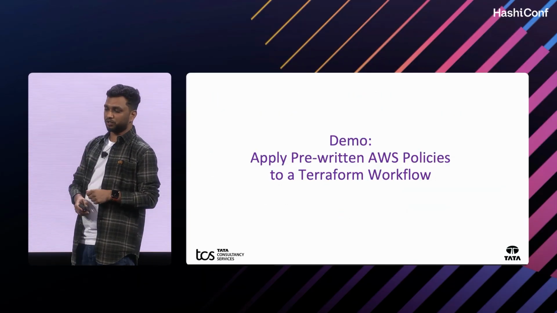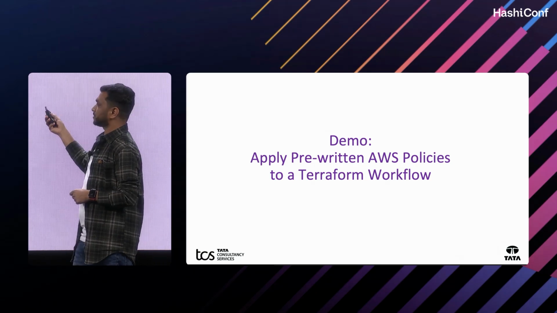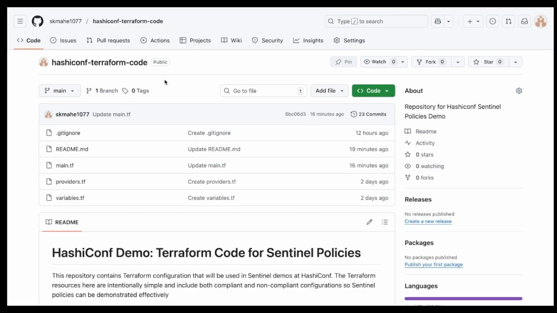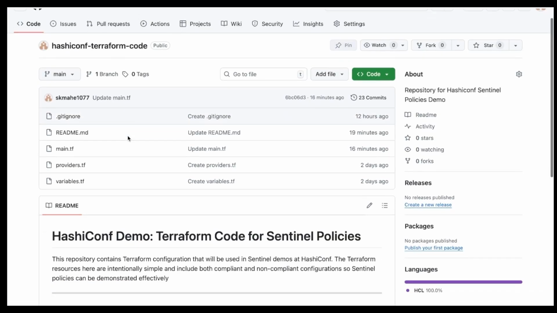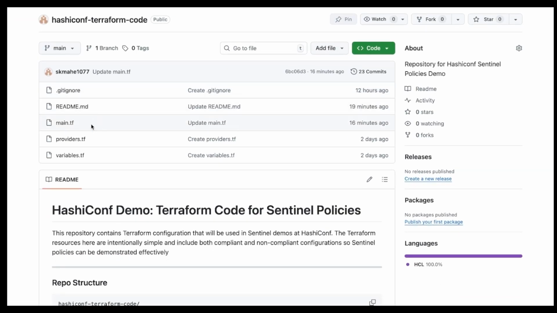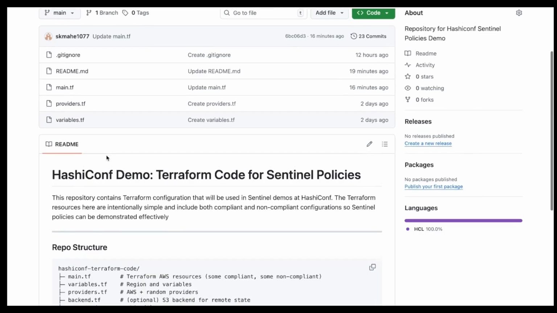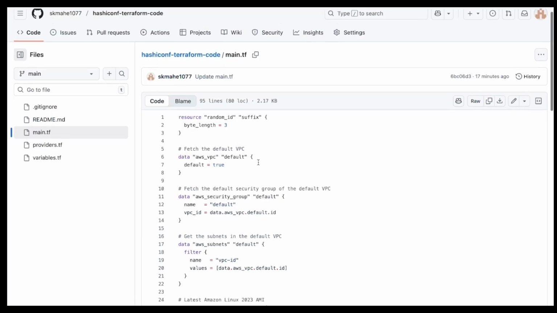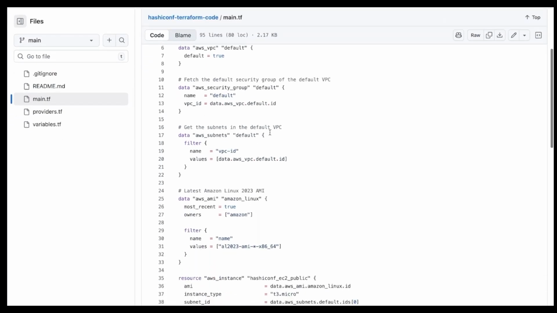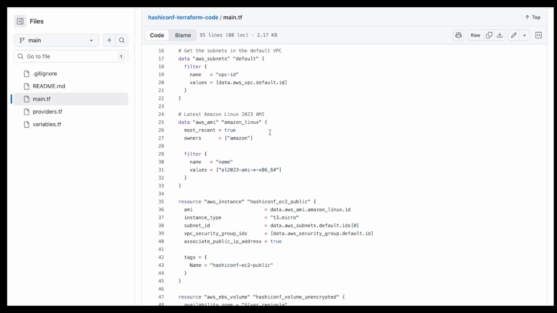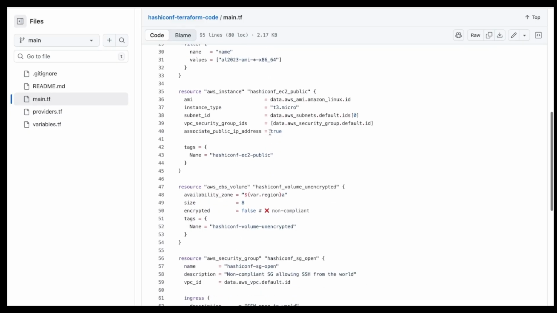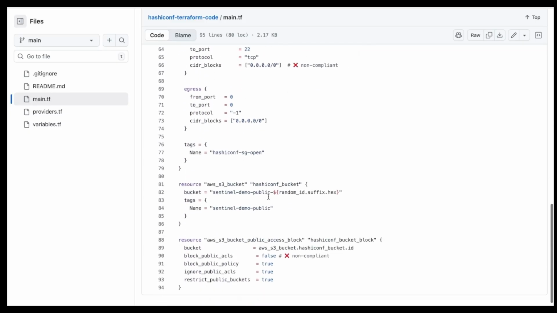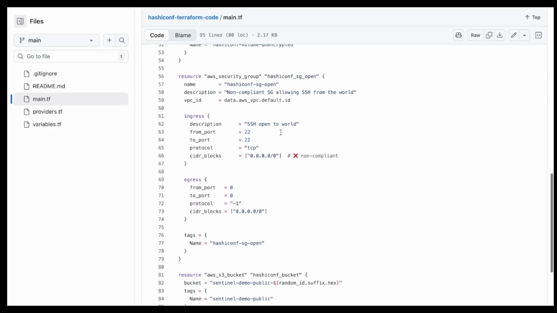Next we will see the demo of applying the pre-written AWS policies to the Terraform workflow. For this demo, I have created a repository called HashiCorp Terraform code. In this repository, I have multiple files like provider.tf, variable.tf and main.tf. In main.tf, you can see the code for VPC creation, AMI creation, EC2 creation, security group creation and S3 bucket creation.